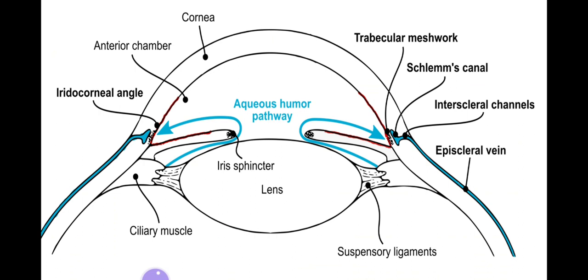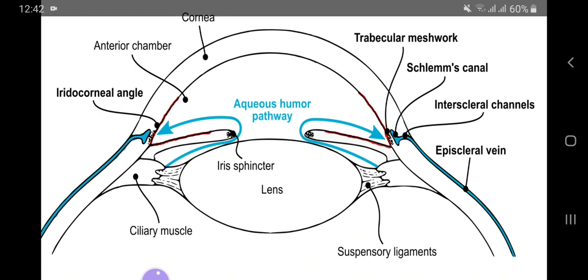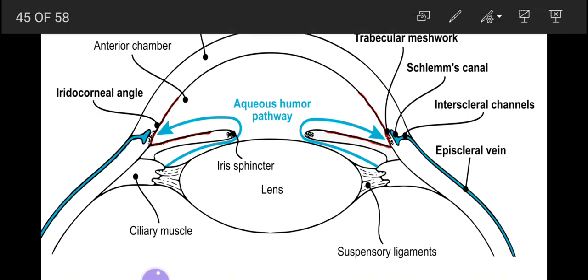This shows the diagram of the formation and the drainage of the aqueous humor. Here you are seeing that from the posterior chamber it is entering into the anterior chamber and it is draining into the episcleral vein through the canal of Schlemm.